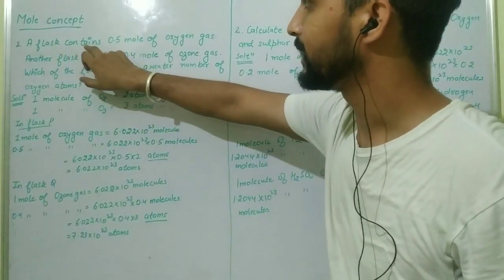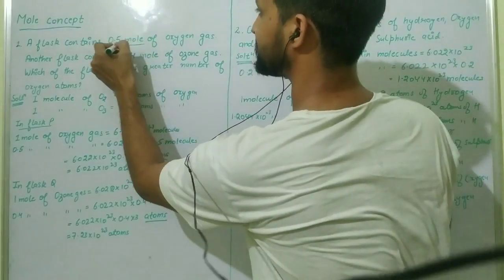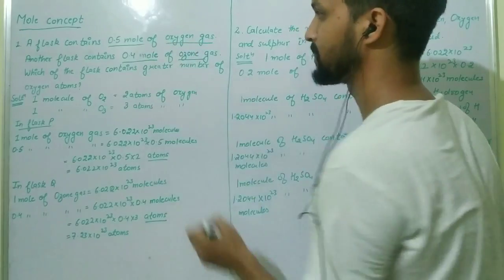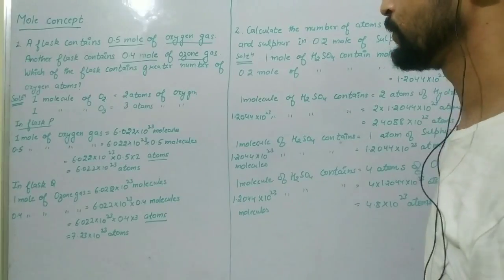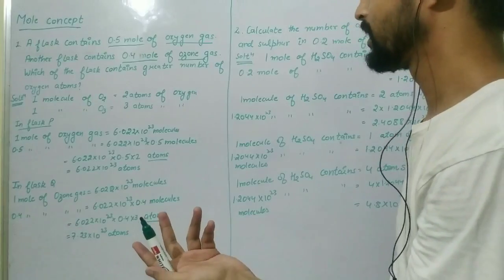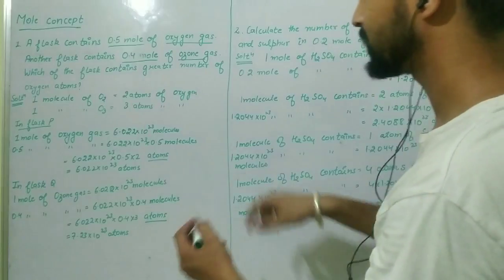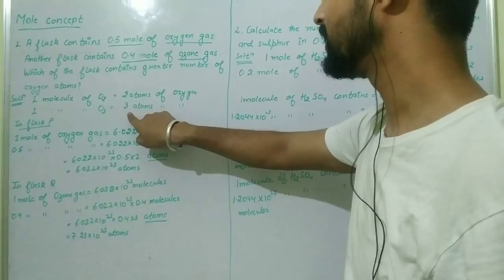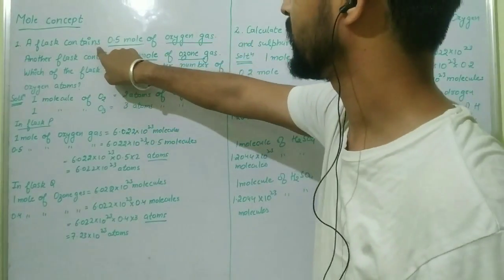A flask contains 0.5 mole of oxygen gas and another contains 0.4 mole of ozone gas. Which flask contains the greater number of oxygen atoms? Clear? So first of all, in the solution, you have to calculate which flask contains the greater number of oxygen atoms. Here one molecule of oxygen contains 2 atoms of oxygen, and one molecule of ozone contains 3 atoms of oxygen. Clear?